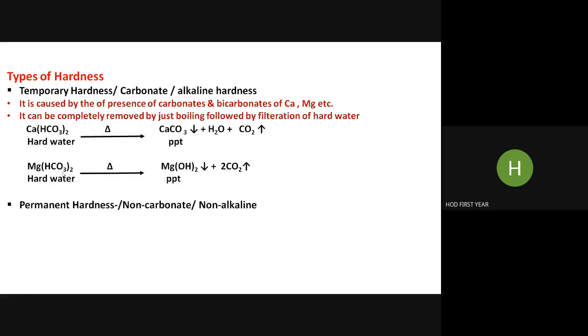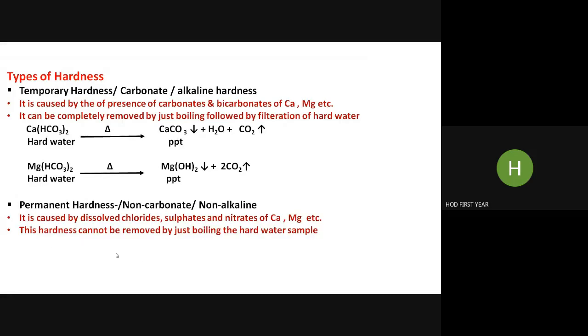These are the two reactions we have studied. These two temporary hardness causing salts decompose after heating into a precipitate that can be removed by filtration. Water will be free from temporary hardness. And permanent hardness is really permanent. It cannot be removed by just boiling. The impurities responsible for the hardness are chlorides, sulfates, and nitrates of calcium, magnesium, iron, and aluminium. This hardness cannot be removed by just boiling the hard water sample.